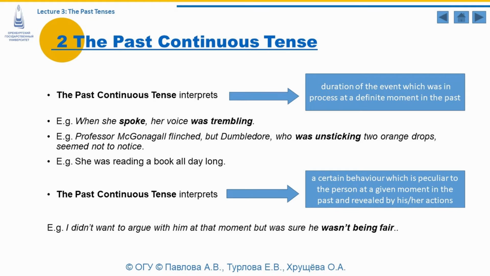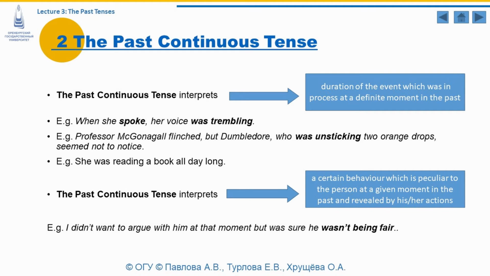Professor McGonagall flinched, but Dumbledore, who was unsticking two orange drops, seemed not to notice. Was unsticking is the verb form used in the past continuous tense, and it interprets duration of the event at the particular moment. She was reading a book all day long. Here, the verb form was reading is used in the past continuous tense, and it interprets the duration of the event at a particular moment, which is indicated by the adverbial modifier of time, all day long.